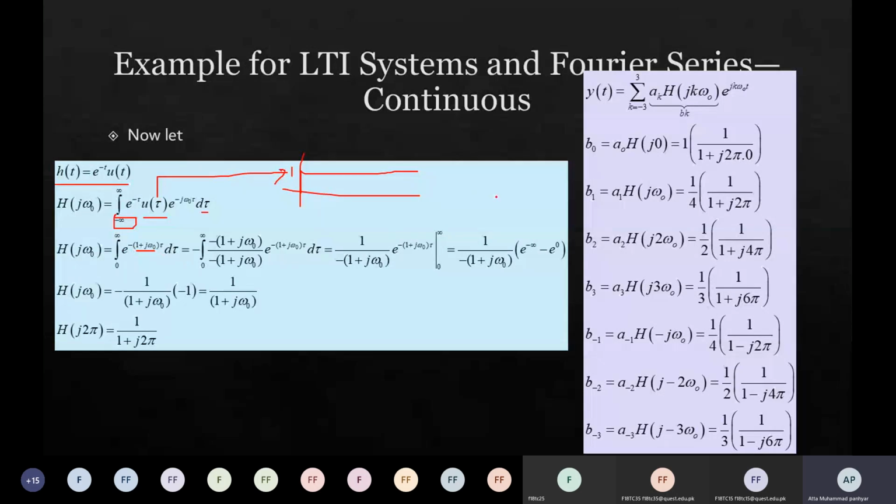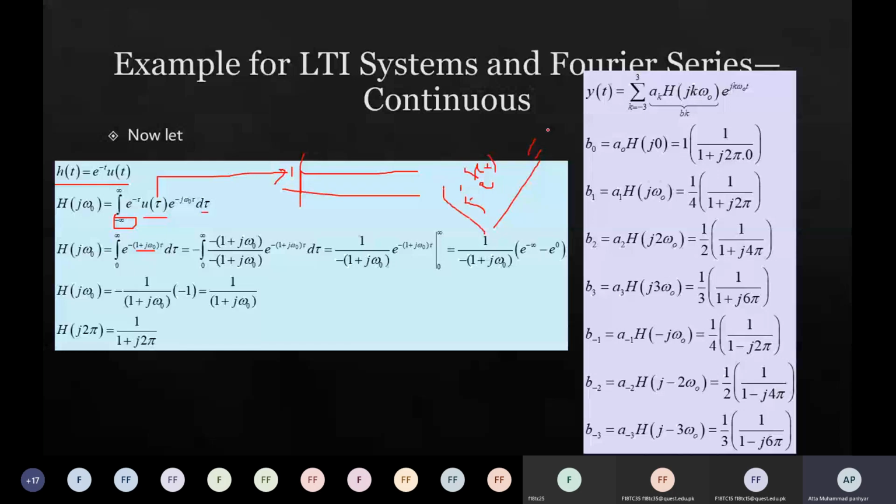We have already talked about it: if there is a function like e to the power f of x and its derivative f dash of x is available as a coefficient, then if you integrate it, the output would always be e to the power f of x.